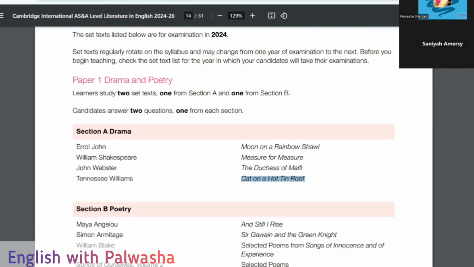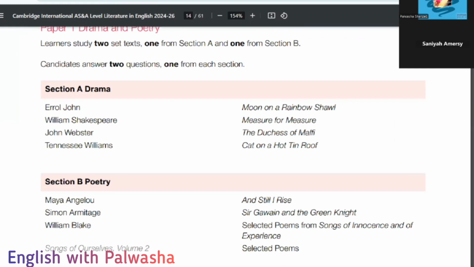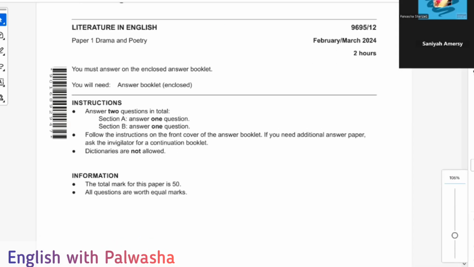Okay, so let's move on to paper one, which is drama and poetry, and we will now be seeing the paper one drama and poetry sample paper. Let me just show you that. Okay, so Sanya, basically this paper one, drama and poetry, is of 2 hours. This is the February March paper which I've taken out.